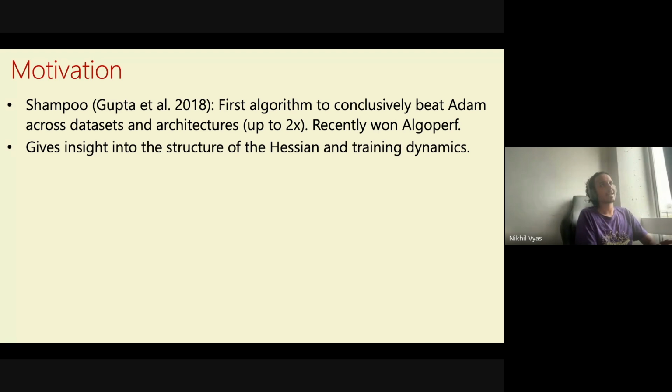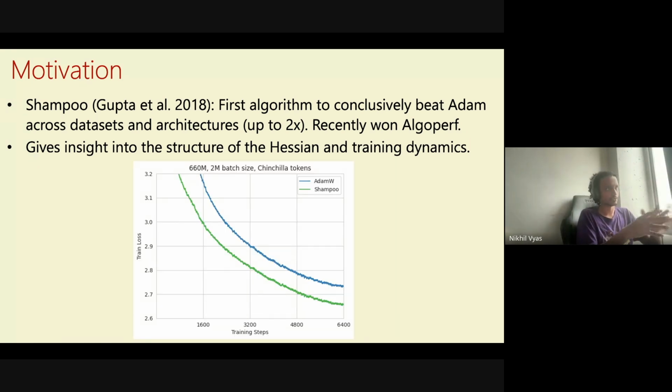The other thing is that the fact that something is outperforming Adam says something about the training dynamics of neural networks. Maybe this is a good lens for us to try to understand the general science of deep learning, the properties of neural networks. So maybe I'll just show one plot from our paper, and we'll come back to lots of these plots. For now, just this plot comparing Adam to Shampoo, and we've really tuned everything.